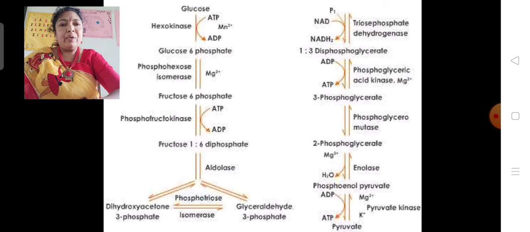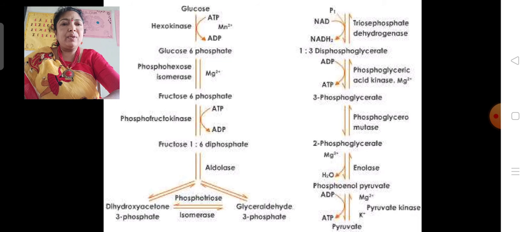Here one phosphate molecule is removed and added to ADP, which is converted into ATP. So ATP molecules are formed in the presence of the enzyme phosphoglycerate kinase. Hence 1,3-diphosphoglycerate plus ADP gives rise to 3-phosphoglyceric acid plus ATP.